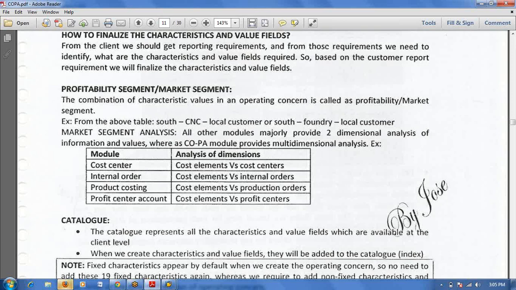If you see the cost center module, that is only two-dimension analysis: cost element and cost center. This wise only you can see the reports. Internal order is the same: internal order wise and cost element wise. In product costing, production order wise and cost element wise. Profit center is also only two-dimension analysis. Whereas in the COPA module you can analyze multi-dimension: region wise, customer wise, product wise, or this combination wise you can see the profitability report.